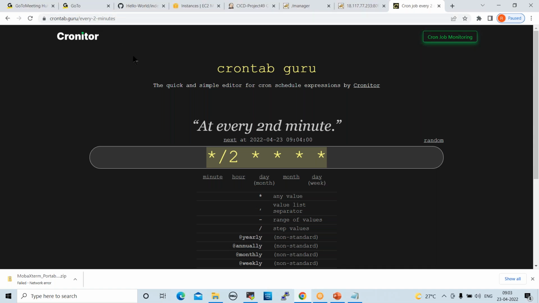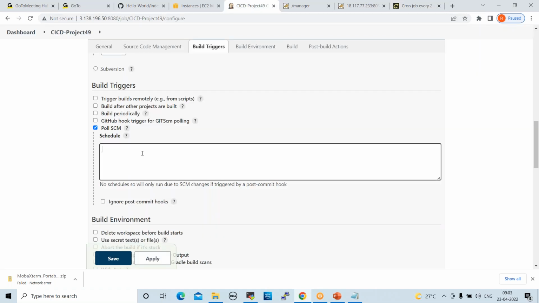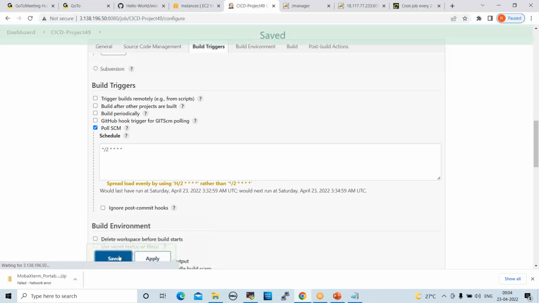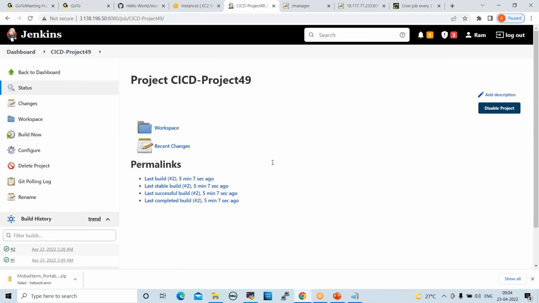So this is crontab guru, which is a very important site. Whatever examples you require, you can take from here. In real time also we use these examples. Now paste the schedule here. Fine. Apply, save.